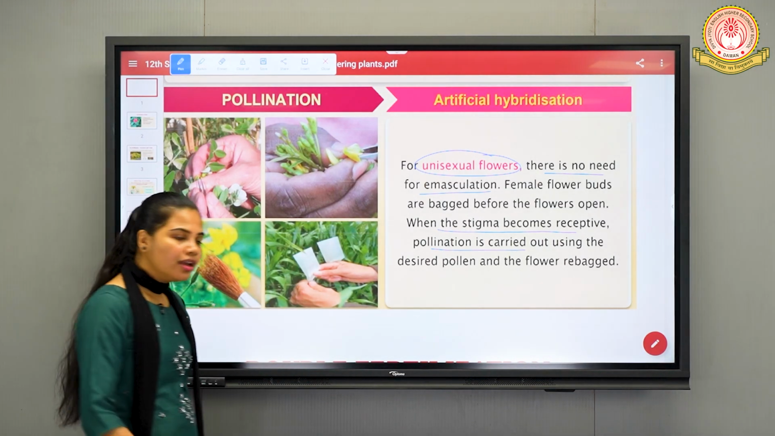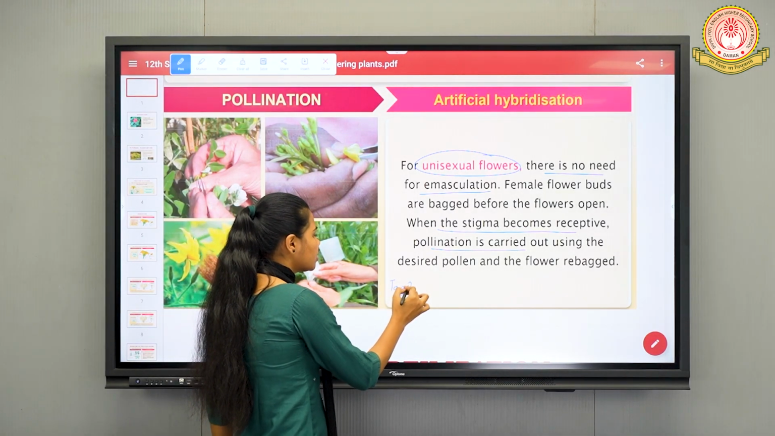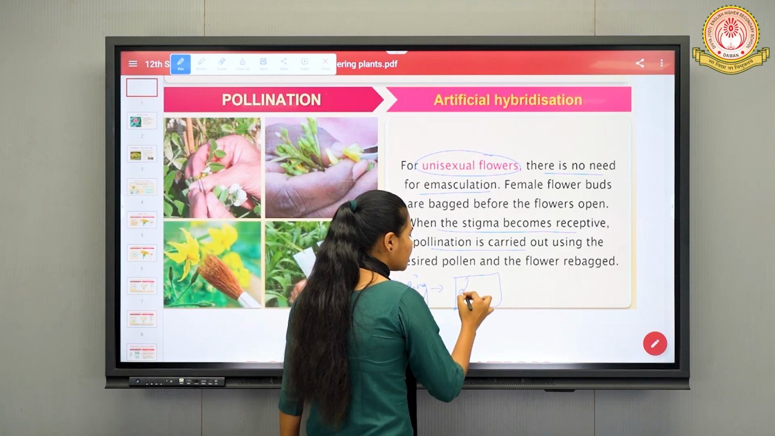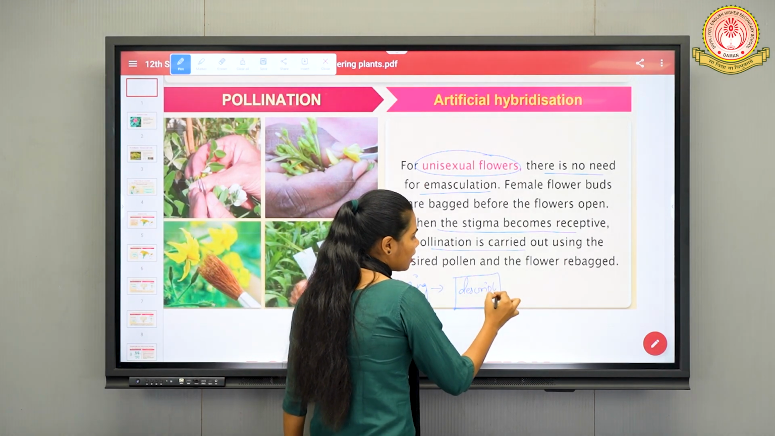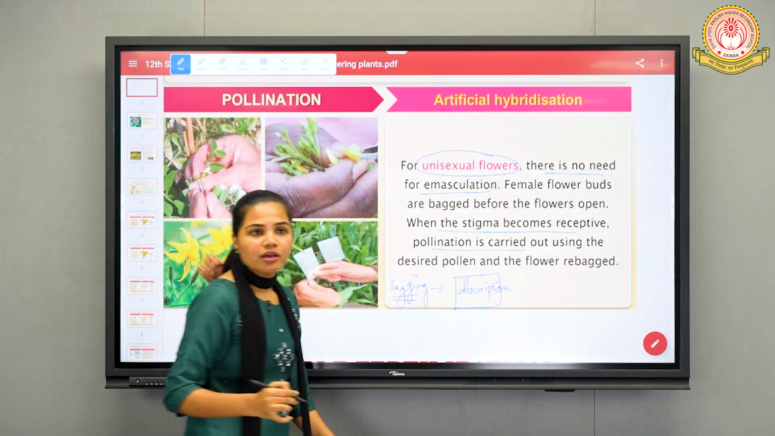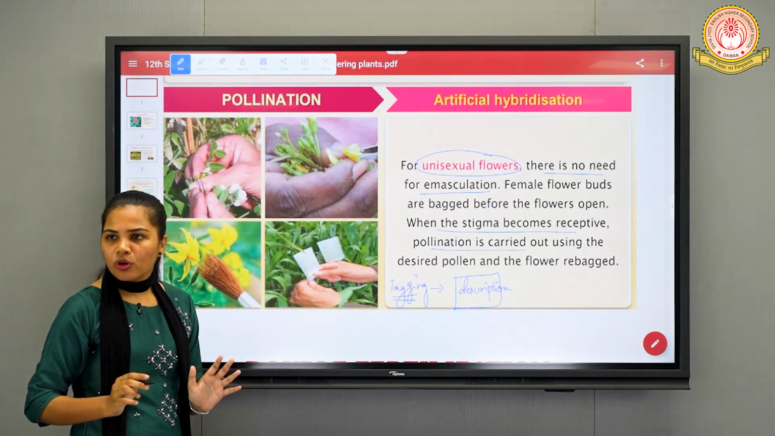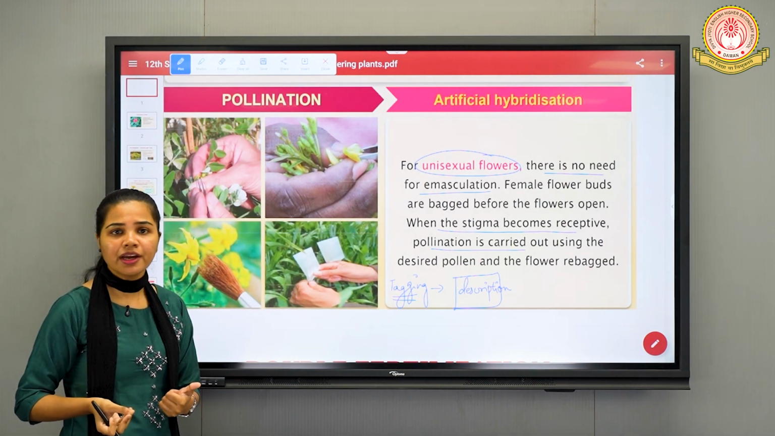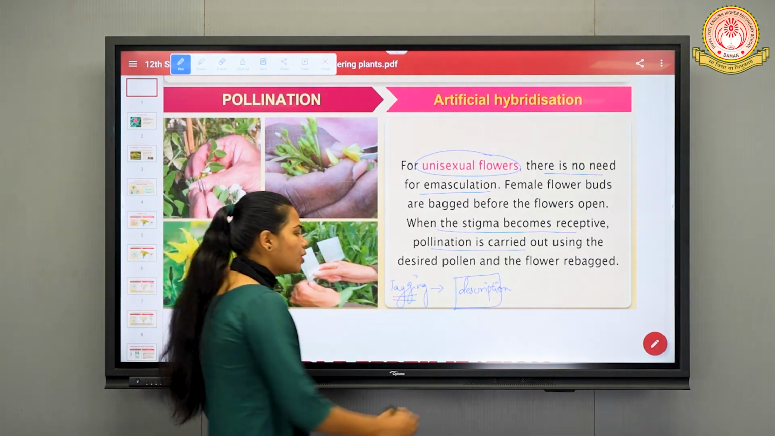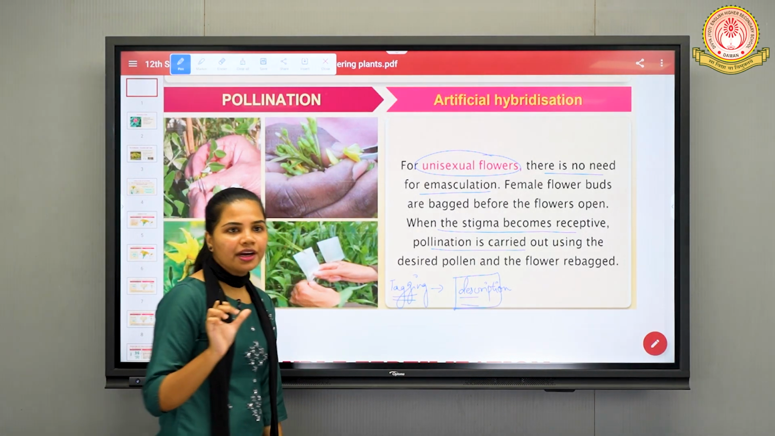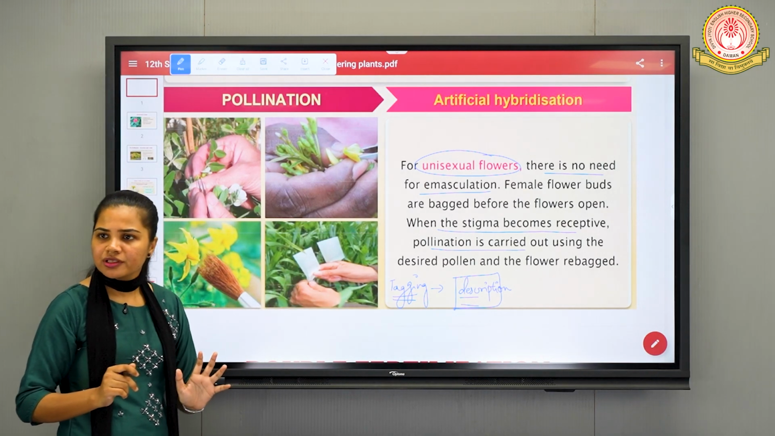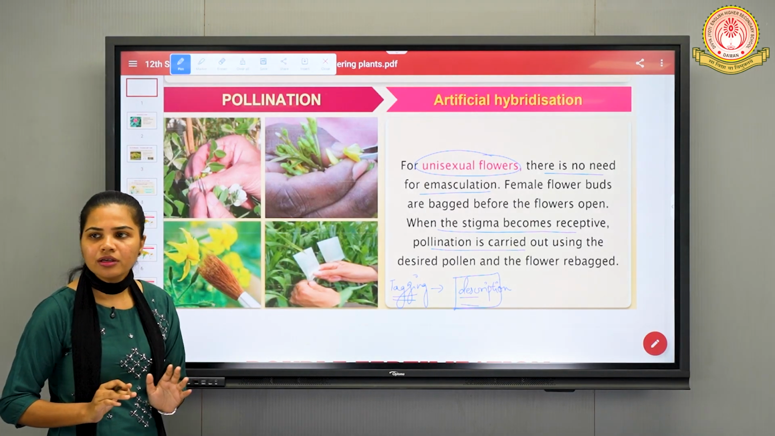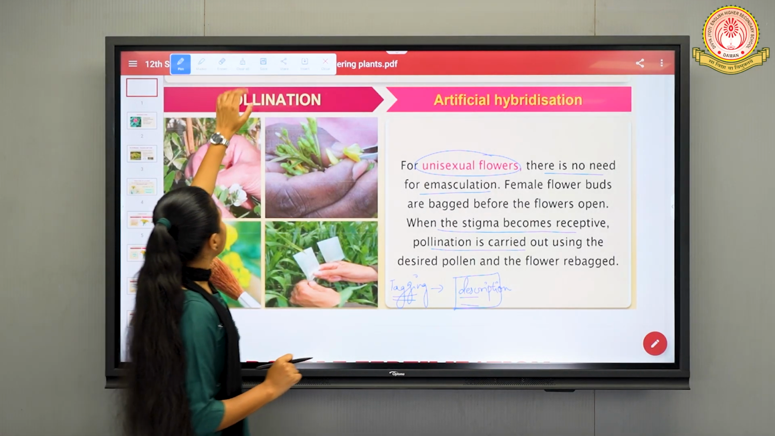And last is tagging. In tagging, as the name suggests, we are giving some description regarding whatever steps we have followed, right? On which day we have collected the desired pollen grain, from which plant species we have collected. So all that description we can note down on a particular tag, and we can tag that particular plant species in which we have performed this artificial hybridization method. Is it clear? Okay.